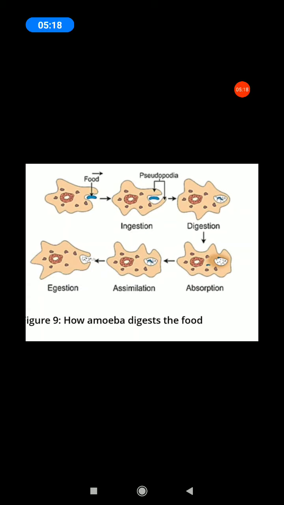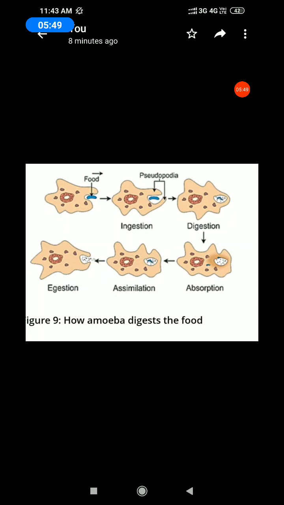Ingestion is followed by digestion. The food materials are digested. Digestion is followed by absorption: the digested food materials are absorbed as nutrient substances. So this process is known as absorption. Then assimilation. Absorption is followed by assimilation. Assimilation is the last one, then egestion. Egestion means the unwanted, undigested waste food materials are eliminated. So egestion. How amoeba digests the food.